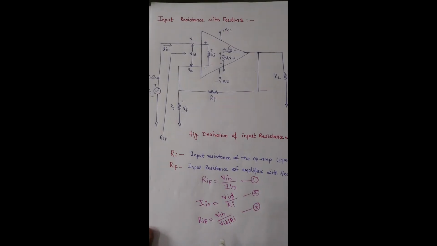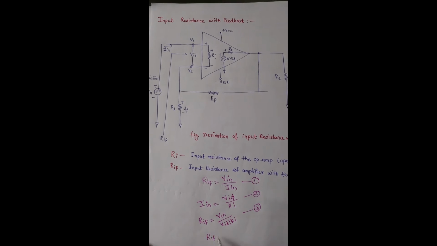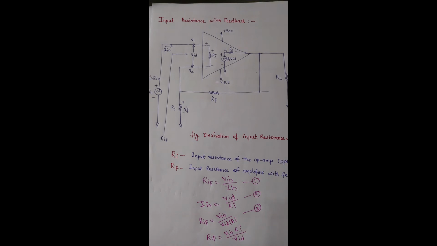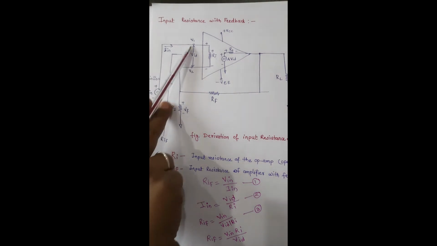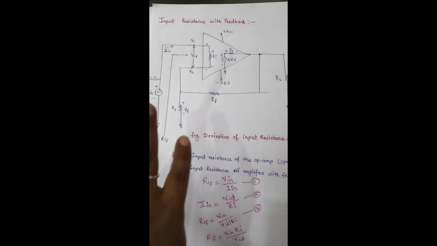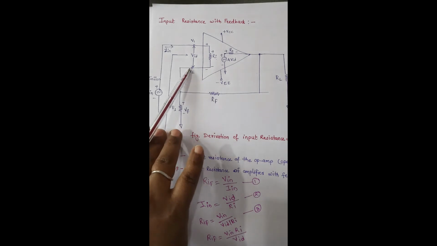So what is our equation? Input resistance with feedback is equal to V in divided by VID into RI. Rearrange this: input resistance with feedback is equal to V in into RI divided by VID. Okay, so what is VID? VID is the differential input voltage, and this is what we have to find out. Ideally we know that VID is nothing but V0 by A.